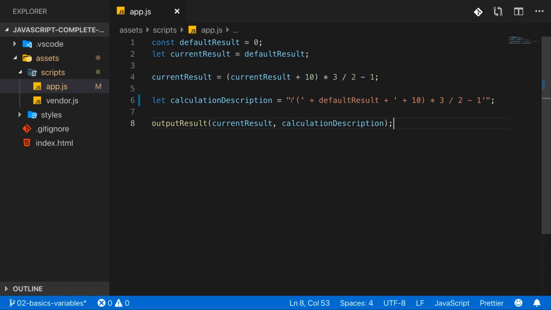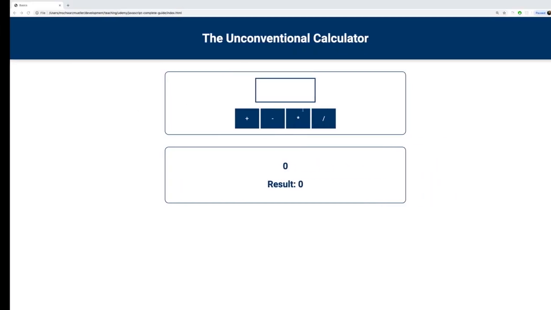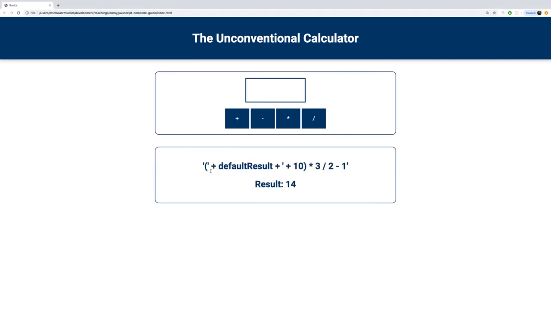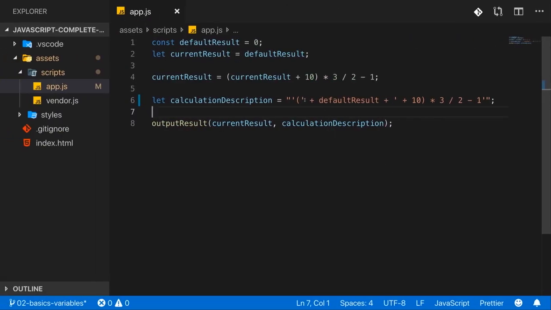How would JavaScript know whether you want to create a new string there? There also is nothing like a string inside of a string. Instead, if we now reload the page, we got rid of our error, but now our whole "we want to create a string" code is actually treated as one piece of text and therefore output as such here. So you always have to close your string with what you opened it, and everything in between will be treated as text.